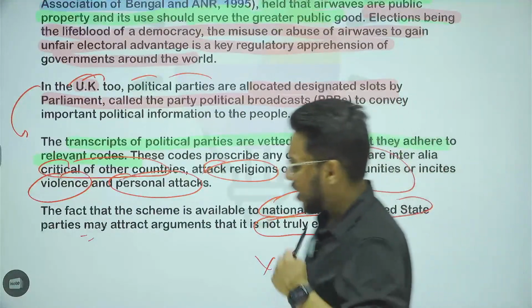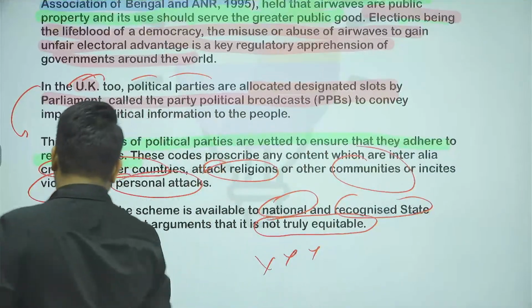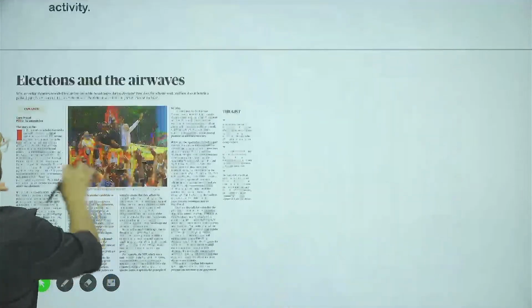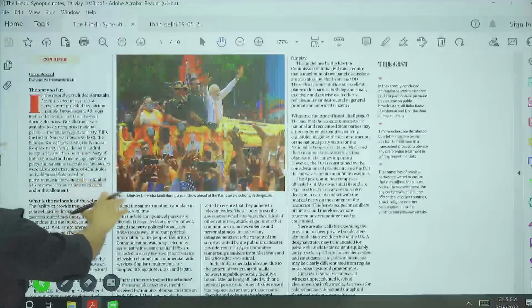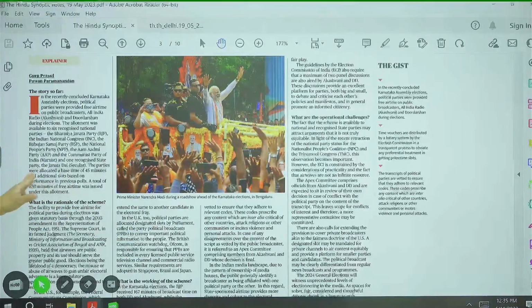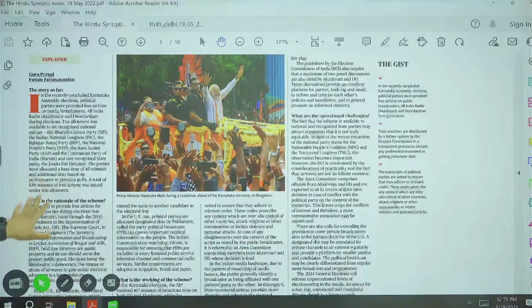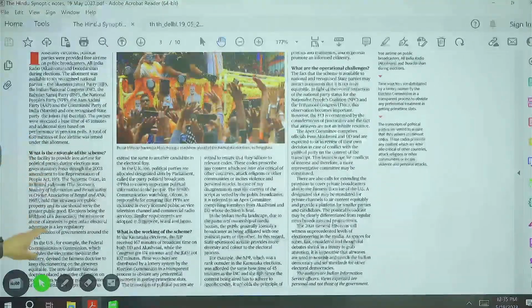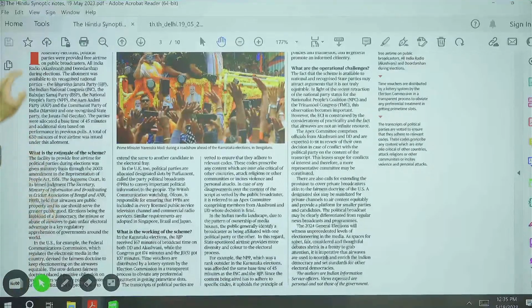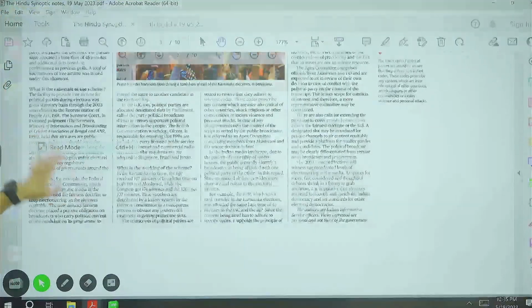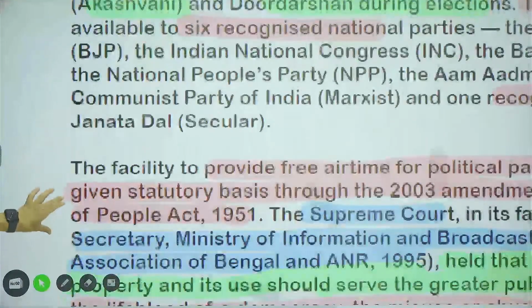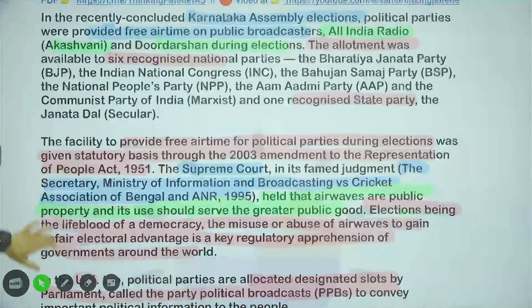One thing, guys, please don't go too much into detail on information like this. For example, it has been given how much time was given: the parties were allocated a base time of 45 minutes and an additional slot based on performance, and a total of 630 minutes were given. No need to go into that type of detail. Now, moving to the next article.